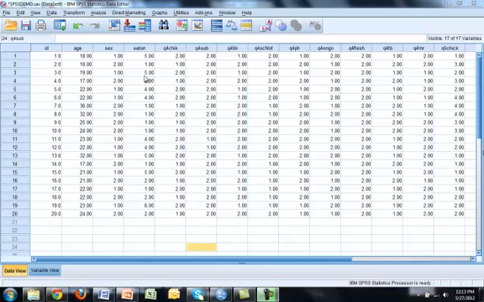Contrast this with the previous example where we did sex, which is a categorical variable, and Taco Bell as their favorite restaurant, which is also a categorical variable, so we used a crosstab.